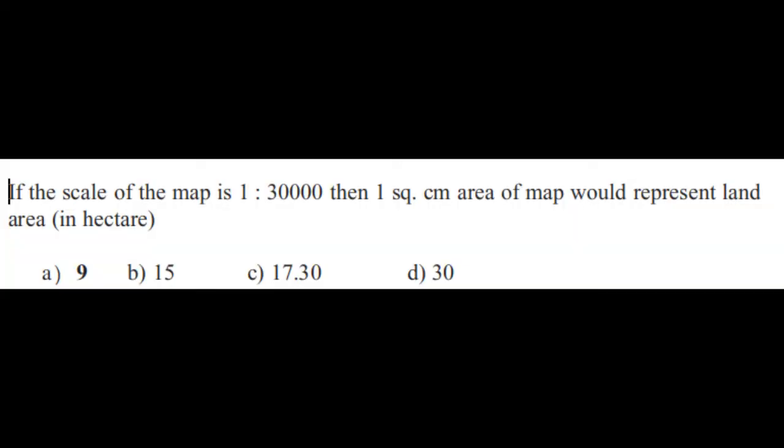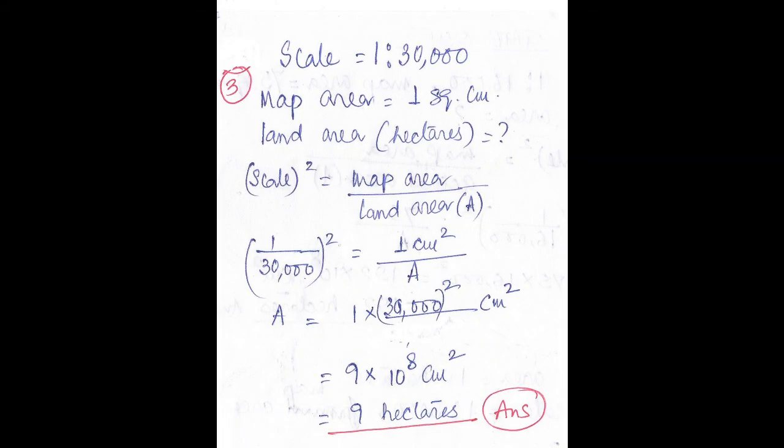Let us see another question. If the scale of the map is 1:30,000, then 1 square centimeter area of map would represent land area in hectares. Option A 9, option B 15, option C 17.30, option D 30. Let us see how to solve the problem.